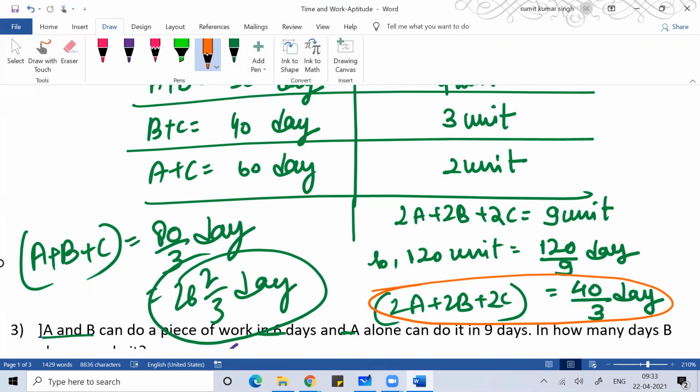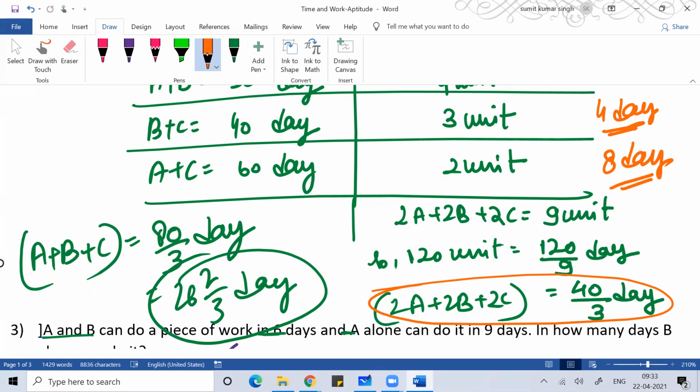Imagine me and my brother are doing the work in 4 days, and we both are equally efficient. If I come alone, then automatically I will take 8 days to complete the same work. That is self-explanatory. We can easily understand that.